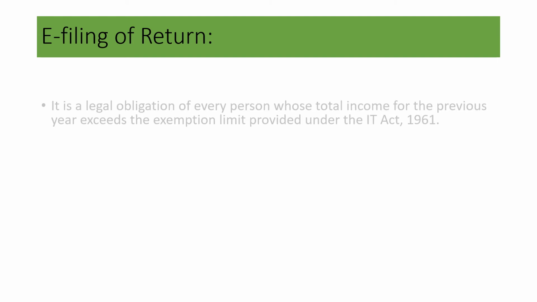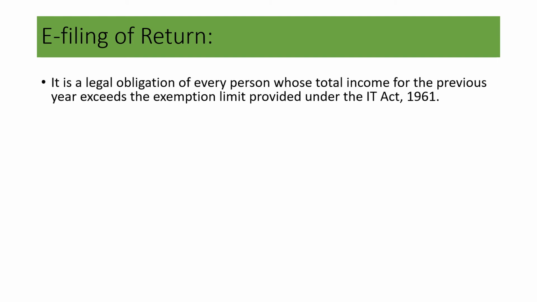Now let us study e-filing of return. It is a legal obligation for every person whose total income of the previous year exceeds the exemption limit provided under the IT Act 1961.